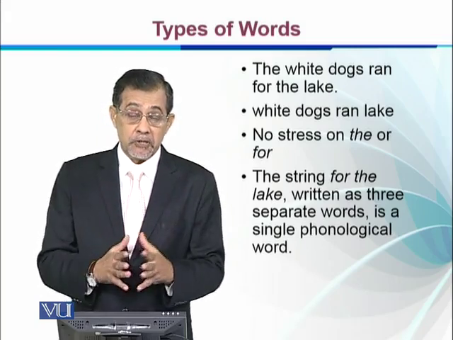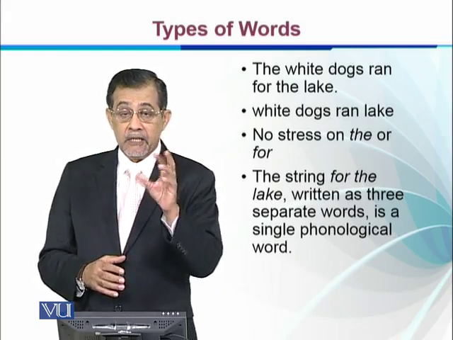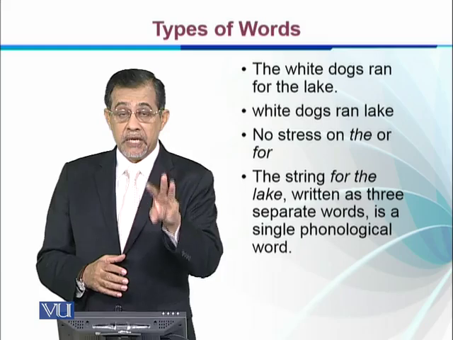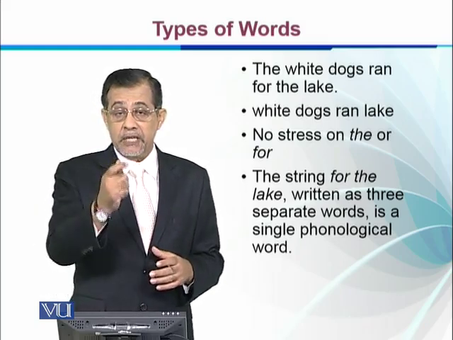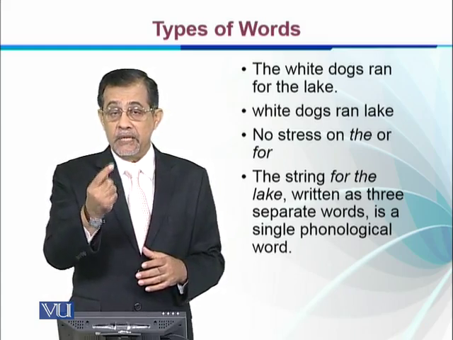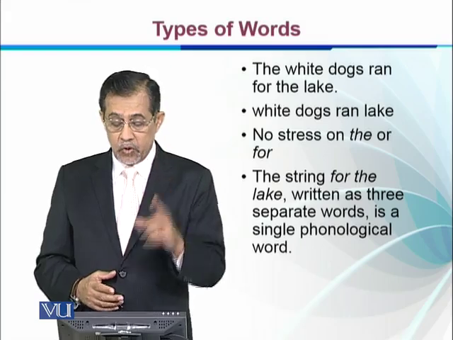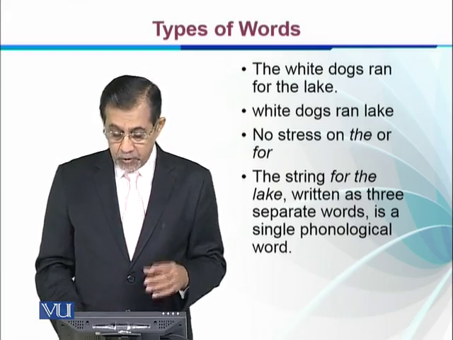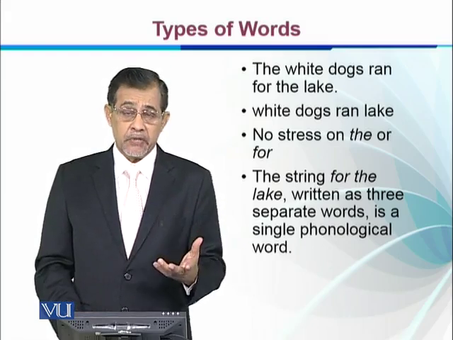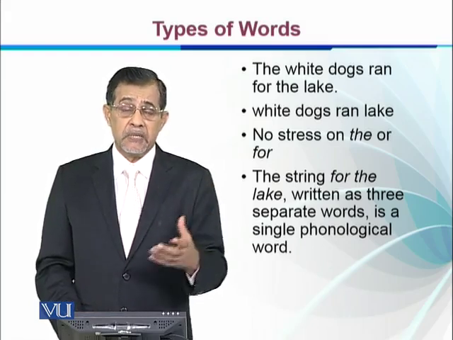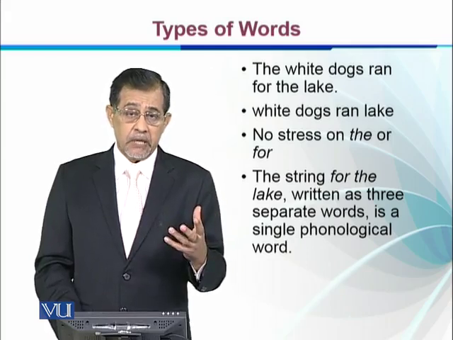It must be astonishing for you to see this fact that a combination of 3 words, a prepositional phrase, will be taken as a single word phonologically because it has one stress, and that is on the lake. So for and the do not have stress. Maybe especially for may have some stress somewhere else, and then it will be counted as a word.